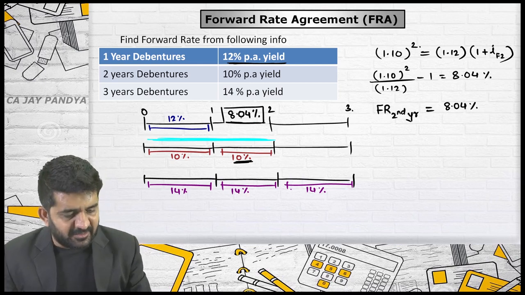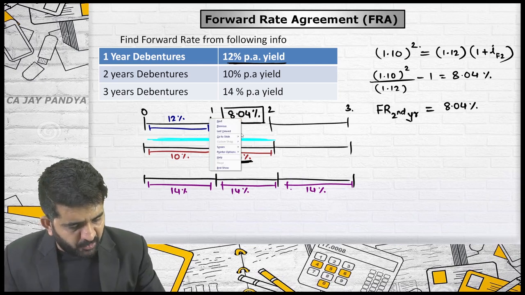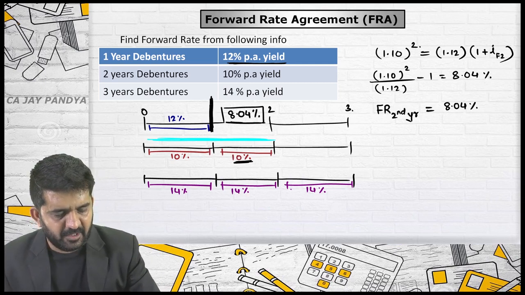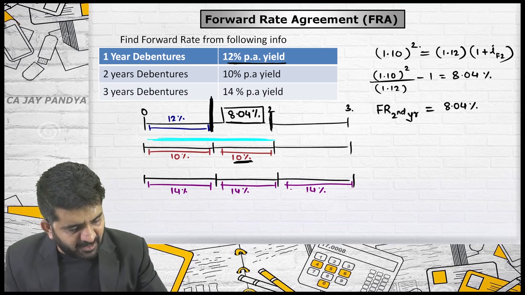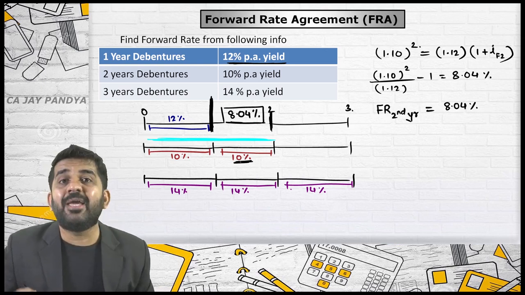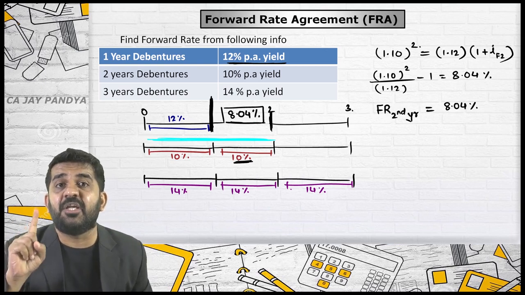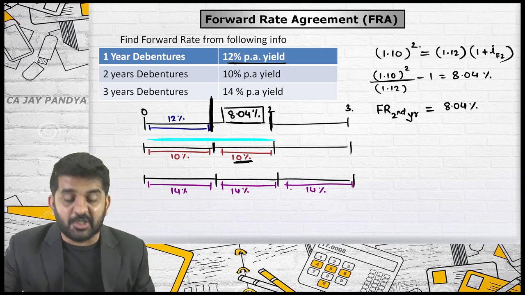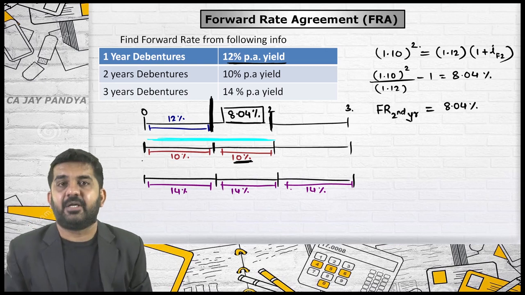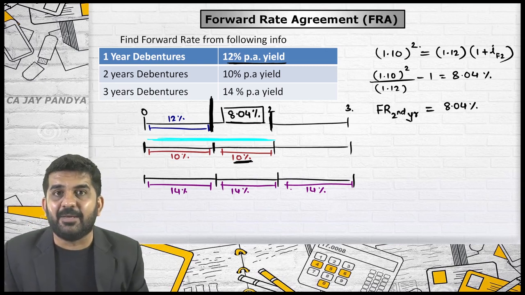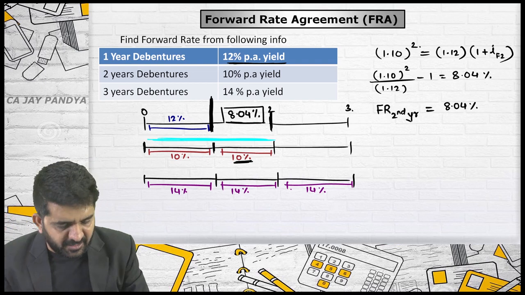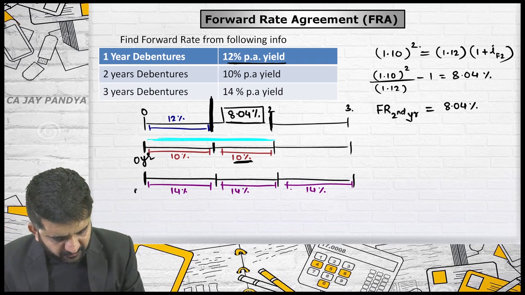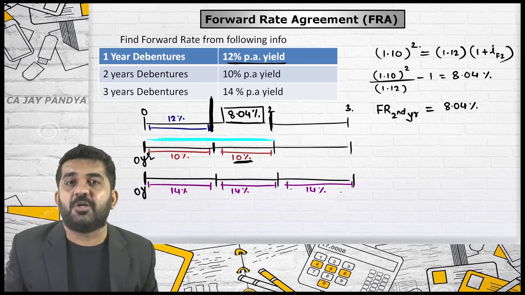Exactly. Try to understand when this rate is applicable. If you are borrowing or investing, it is one and the same. If you are borrowing or investing at this point of time, then only this rate will be applicable up till this point of time. You cannot get 10% if you start investing or borrowing at the end of first year. Then only this rate will be applicable. If you are borrowing or investing money at the end of 0 year, then only this 14% rate will be applicable.